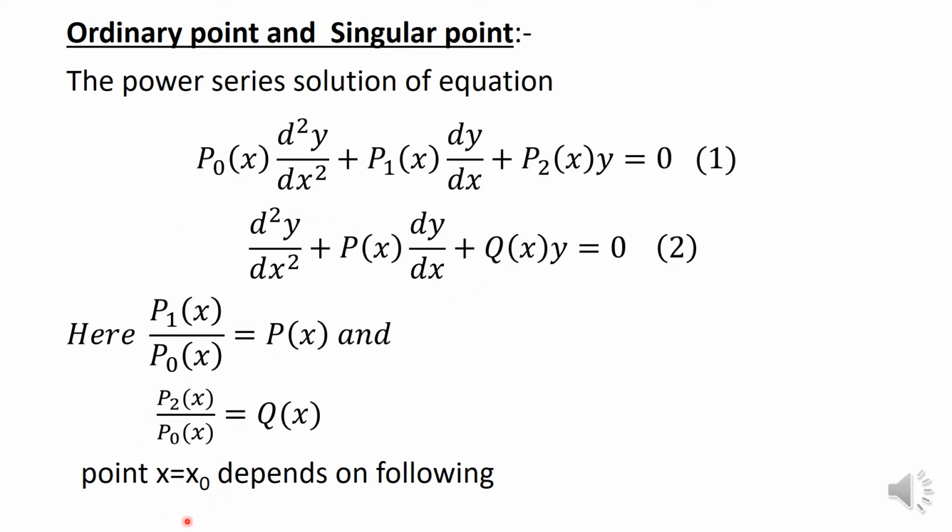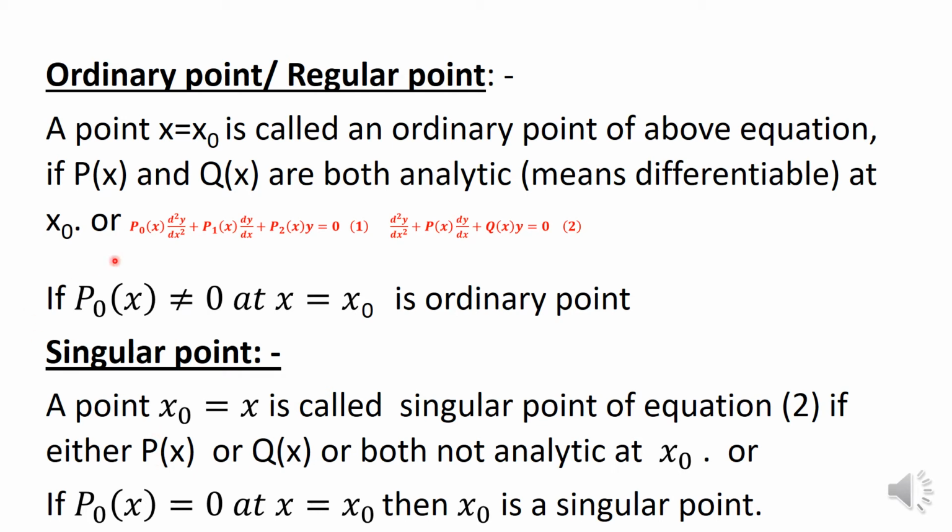So the point actually depends upon the following condition. First of all, is it an ordinary point or a singular point? We have to see whether the given point is an ordinary point, simple point, you can say, or singular point. Two points are possible. Ordinary and regular is the same basically, nothing else.